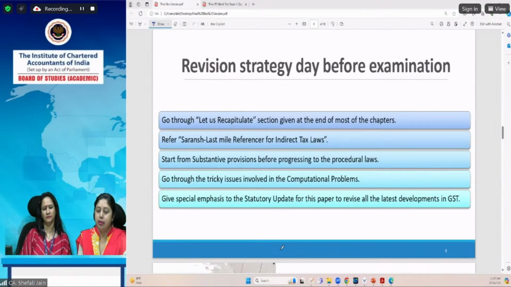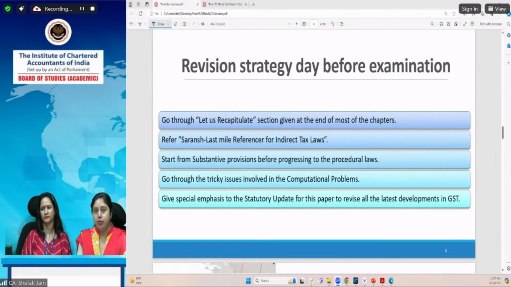So let us take the revision strategy before the examination. First of all, you should go through the Let Us Recapitulate section, which is provided at the end of most of the chapters of Part 1 GST. In case of Customs and FTP also, you will find that at the end of the chapters, we have provided you with the Let Us Recapitulate section.